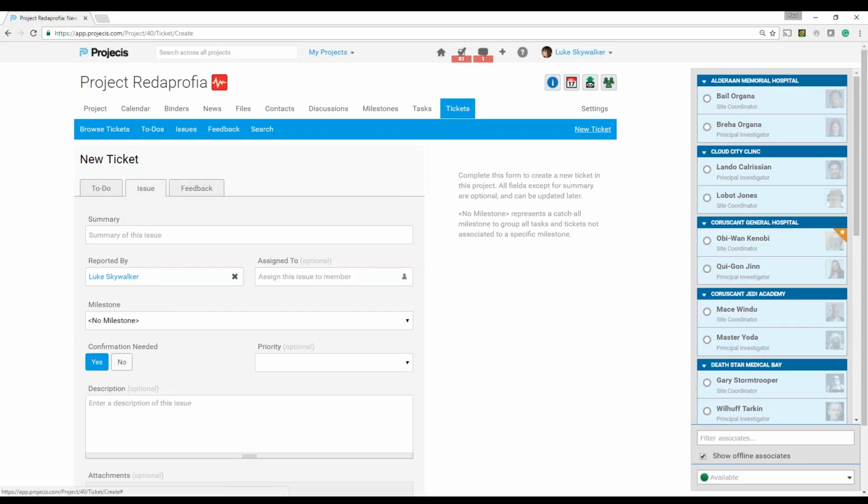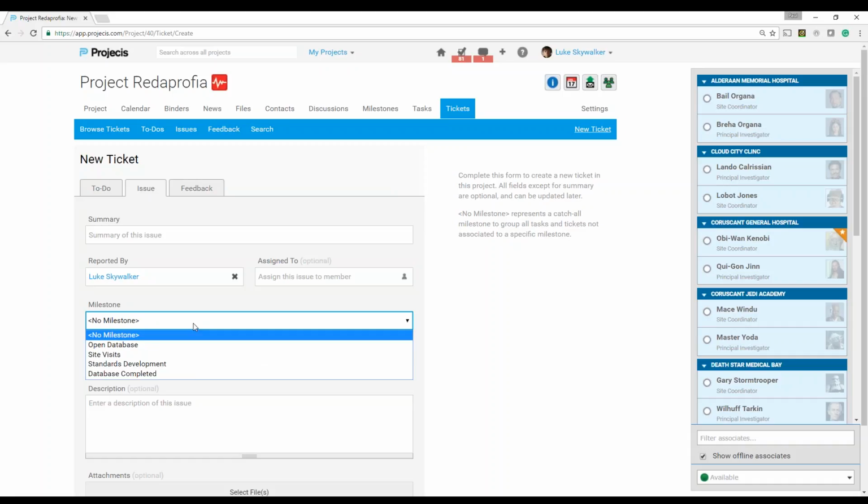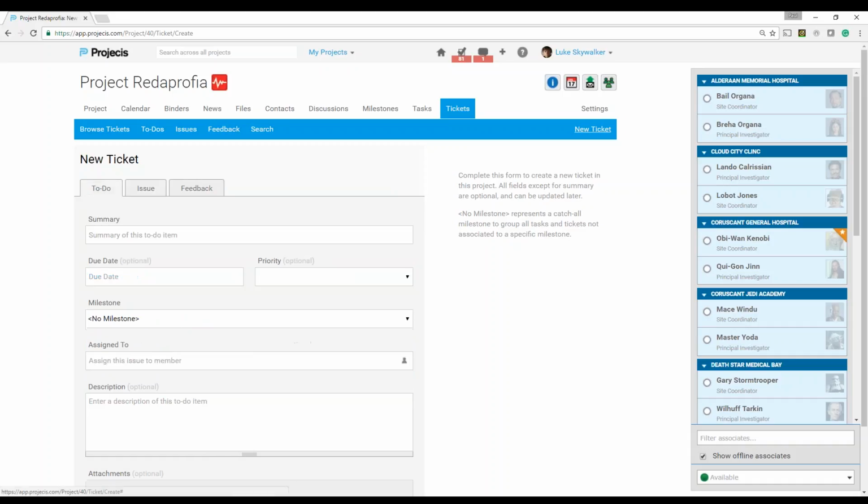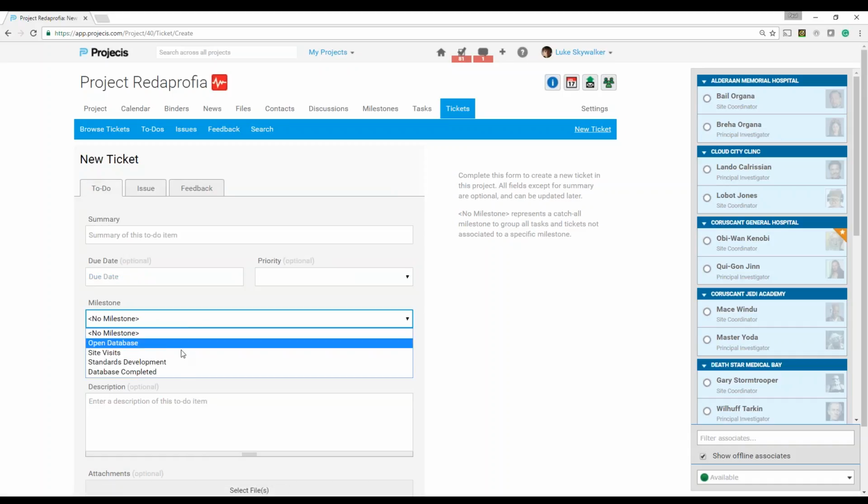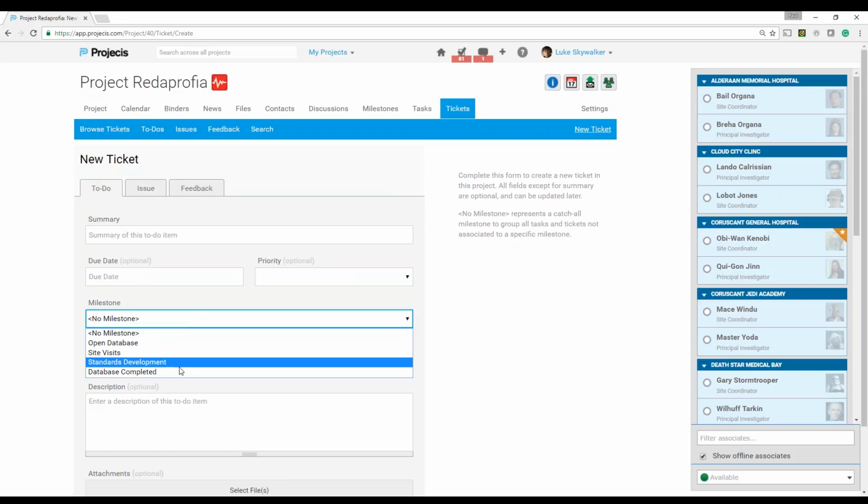So for example, I can organize this issue under a given milestone on this project, and similarly I can do that with a to-do item. So let's say, again, we had a supplier that can no longer provide us services. We need to find a new supplier. I can create an issue or to-do, assign it to a particular individual, and then put it under a milestone that perhaps it's impacting.